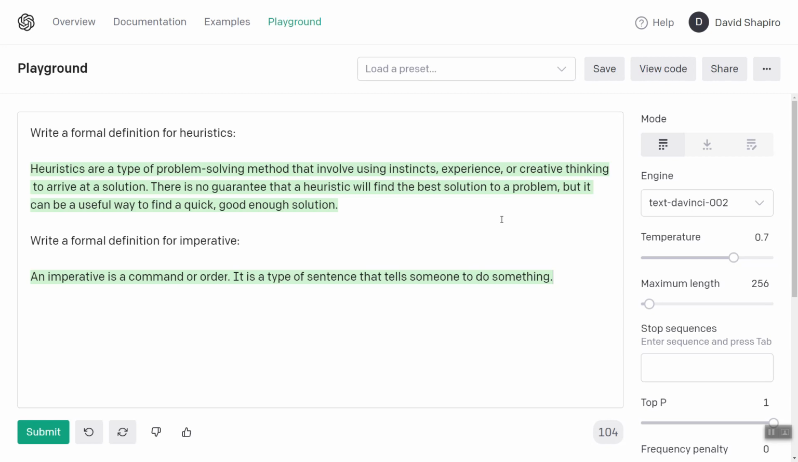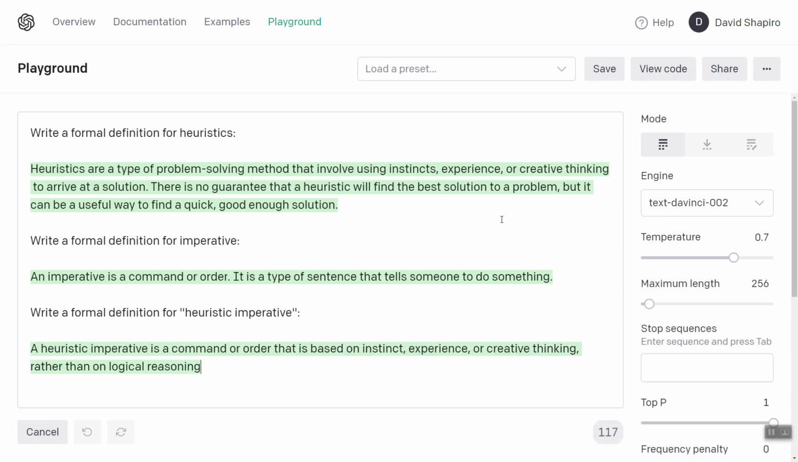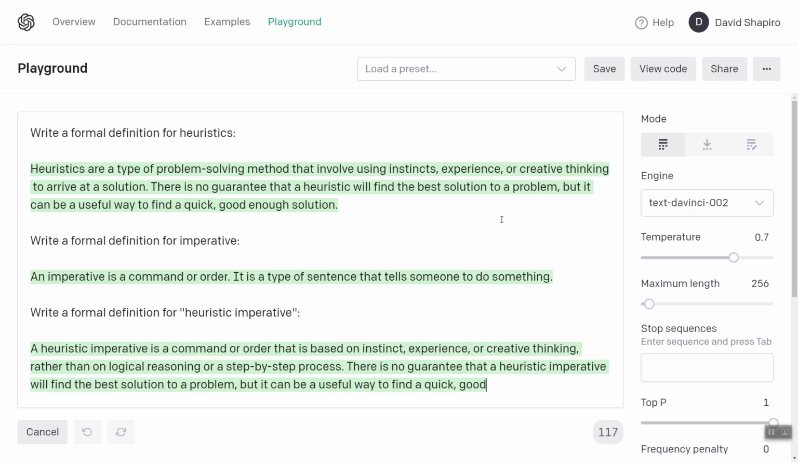Perfect. Okay. So if you have heuristics and imperatives and you put them together, write a formal definition for heuristic imperative. Let's put this in quotes so it knows that that is a single term. There we go. Awesome. Perfect.